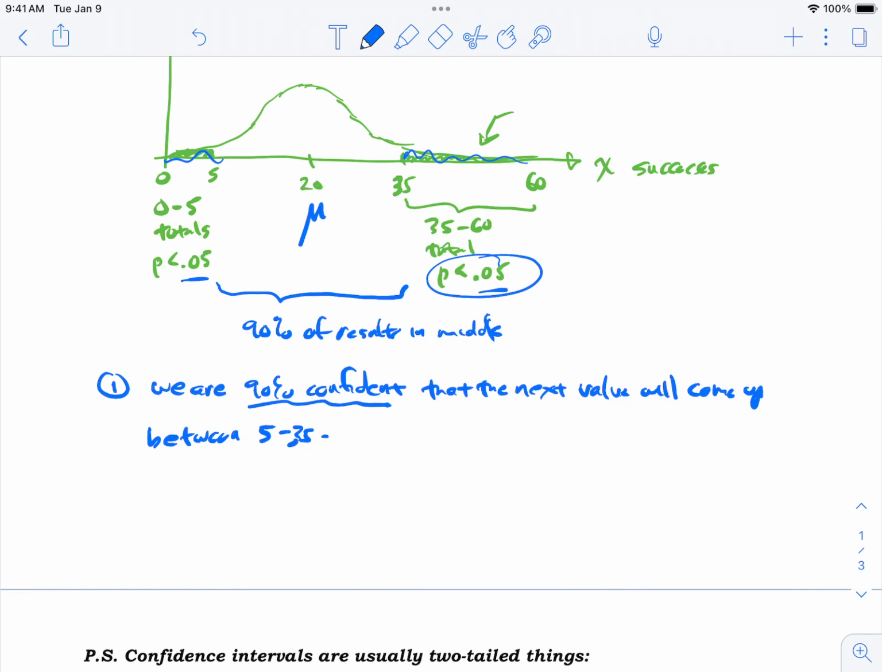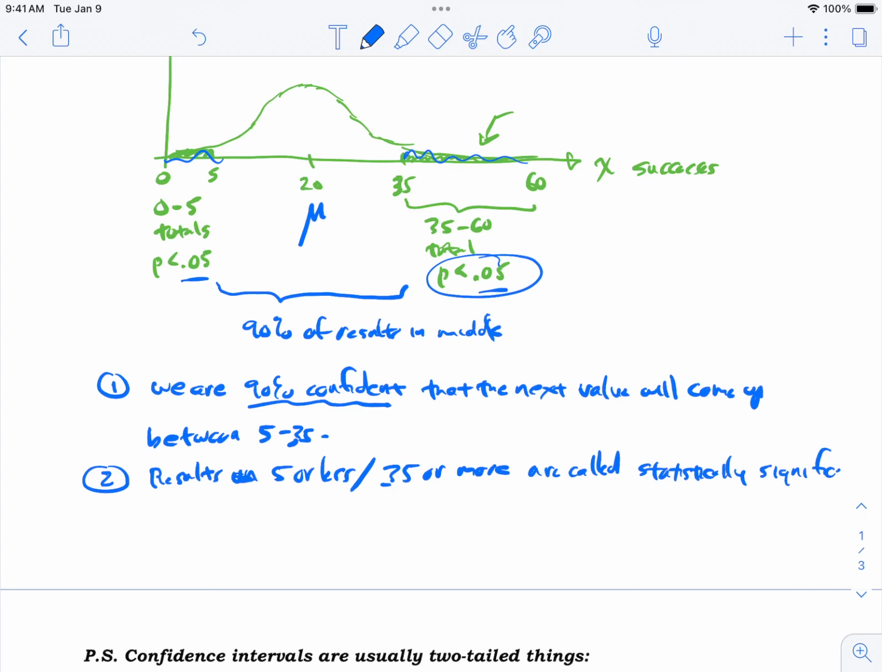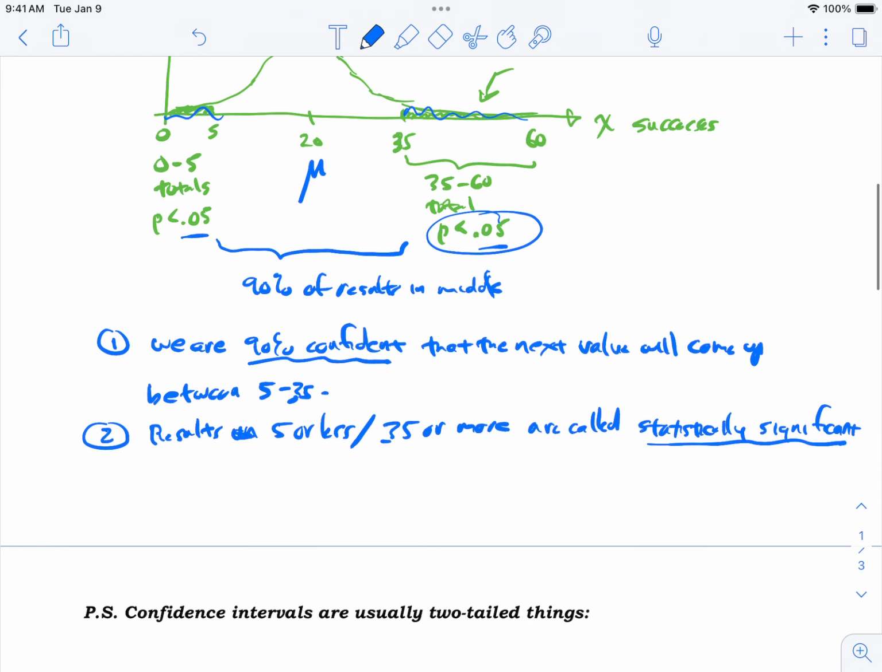That's confidence. And then here's another word for you. Ready? Results of 5 or less, or 35 or more. The results at the extreme, so to speak, are called statistically significant. That's our other big phrase for today, which is pretty much like saying the same thing as, hey, low p-value.